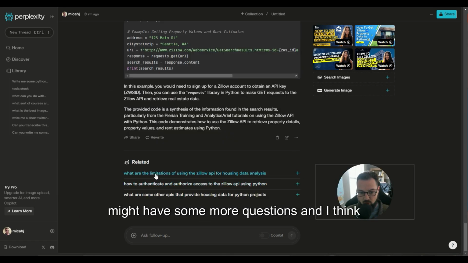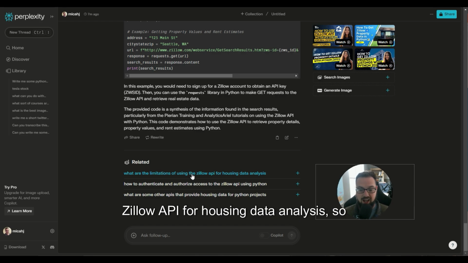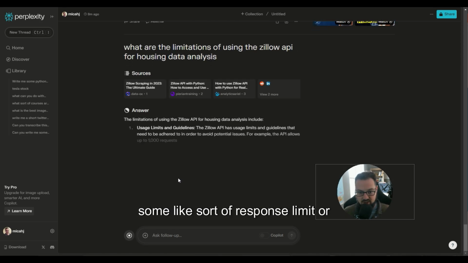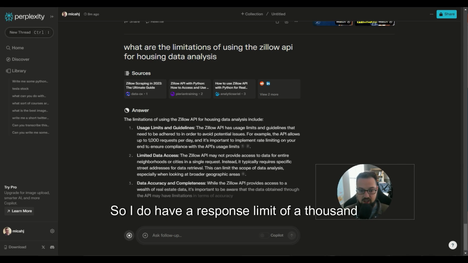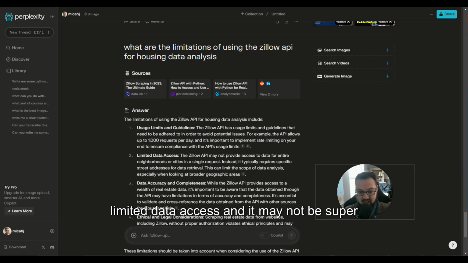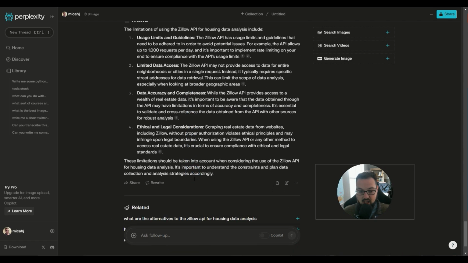So I might have some more questions, and I think that right here, this is a really good one. What are the limitations of using the Zillow API for housing data analysis? So I'll click on that because there might be some sort of response limit or something like that. So I do have a response limit of 1,000 requests per day, and they do provide limited data access, and it may not be super complete.